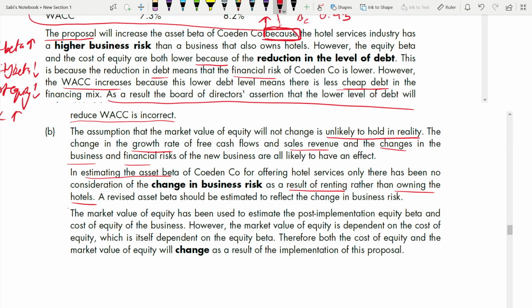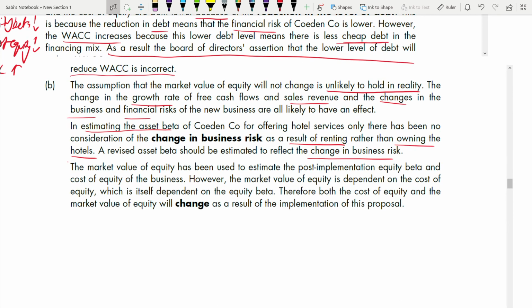So a revised asset beta should be estimated to reflect the change in business risk. They are discussing the validity, right? Last paragraph, the market value of equity. That was another assumption: the market value of equity will not change. Market value of equity has been used to estimate the post-implementation equity beta and cost of equity of the business.